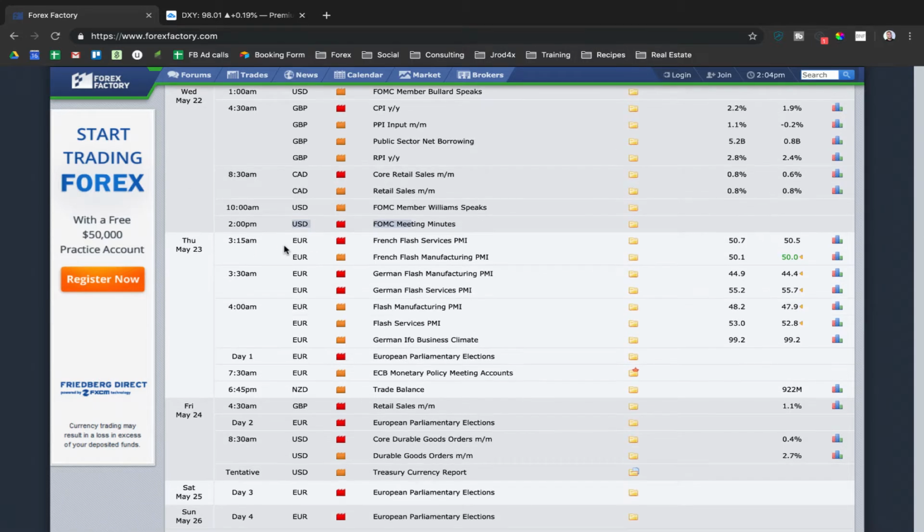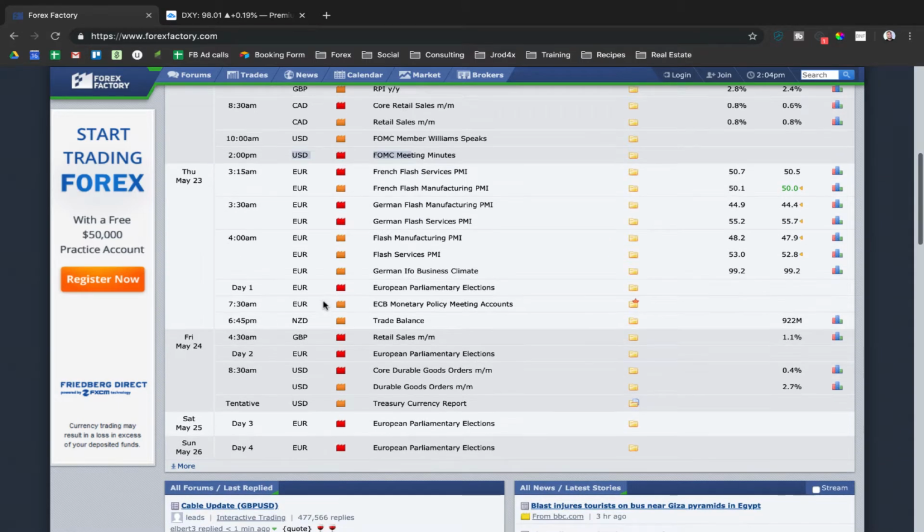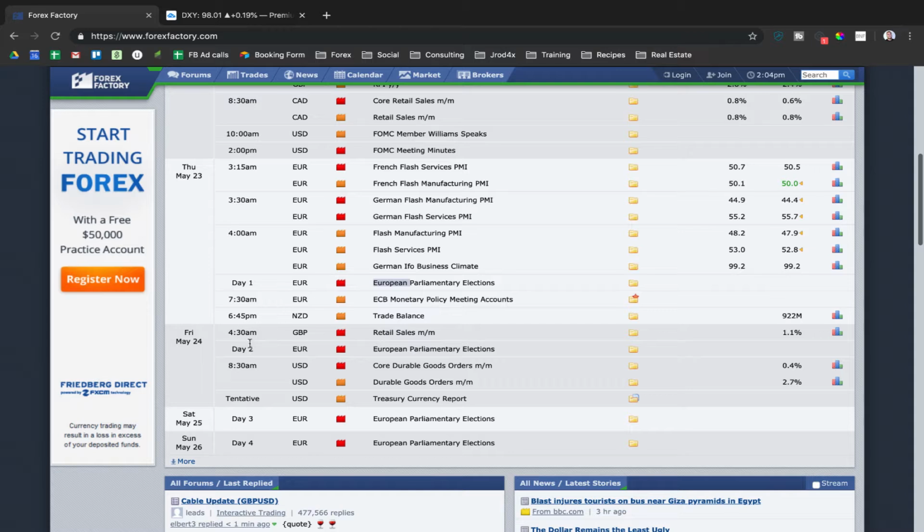And then for Thursday, we'll likely have a pretty volatile day for Eurodollar. If you look, we have a lot of Euro news, medium impact and high impact. And then it looks like we have the elections as well, so day one of that, and then day two here on Friday, along with 3 and 4 as well. So a lot of high impact Eurodollar news, and we'll likely see a pretty big expansion on Eurodollar this week.